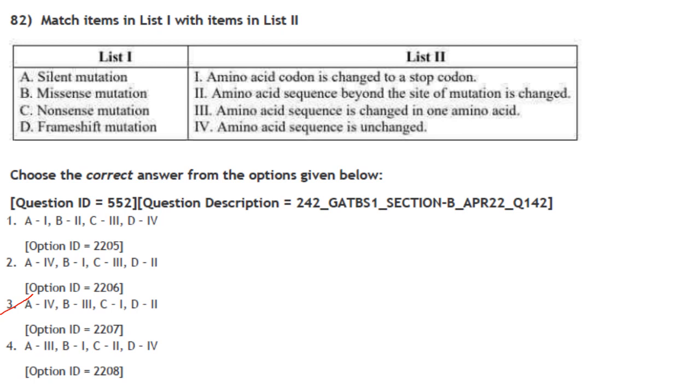B3. So your answer is going to be option 3. Next one, nonsense mutation. Amino acid codon is changed to a stop codon. That's C1. Frame shift mutation: amino acid sequence beyond the site of mutation is changed. So the answer here is option 3, A4, B3, C1 and D2.